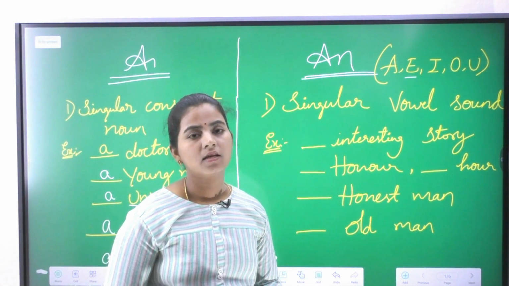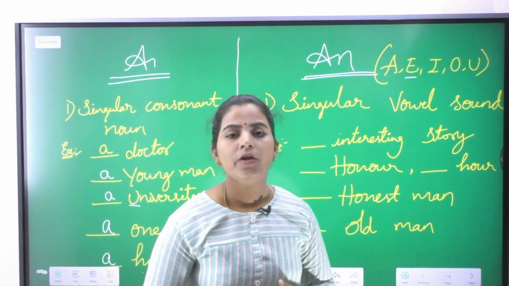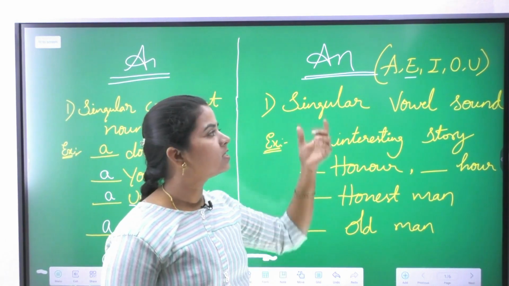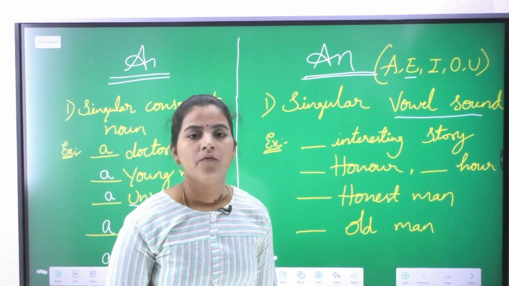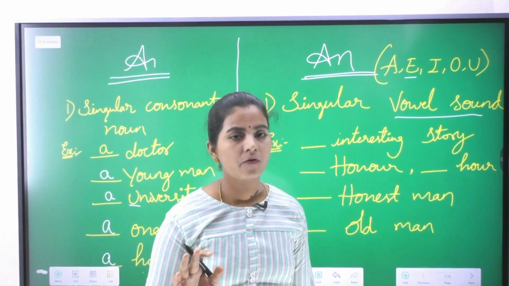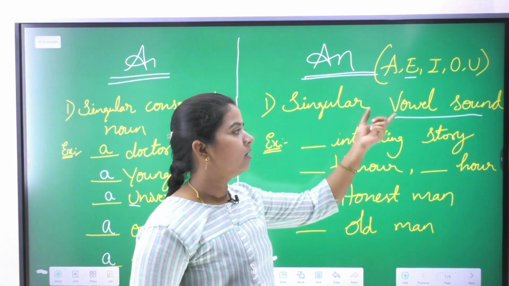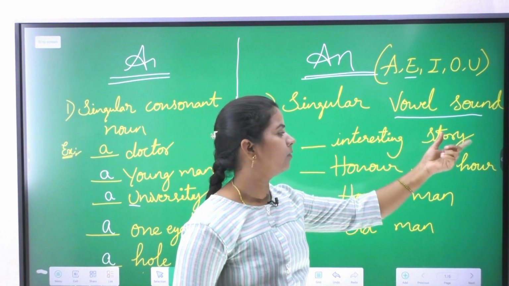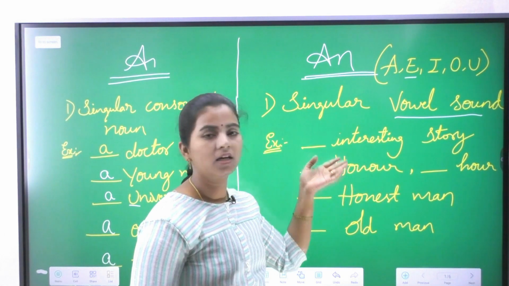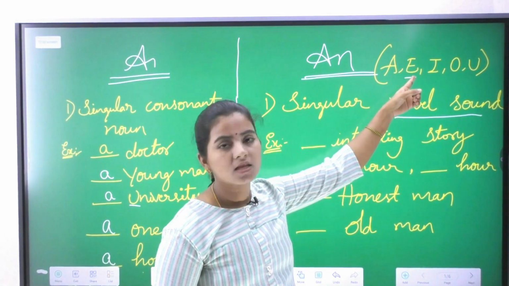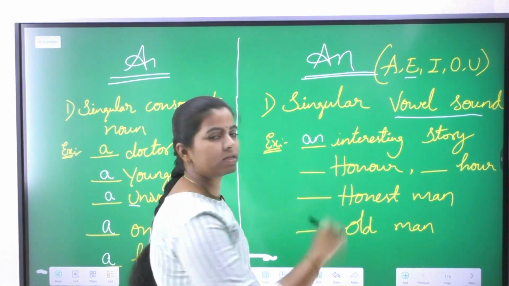Let us see another article, that is an. Now, when do we use an? We use an before a singular vowel sound. This is very important. We need to concentrate not on a vowel letter, but on a singular vowel sound. Now, interesting story: interesting starts with the sound of i, so we write an interesting story.